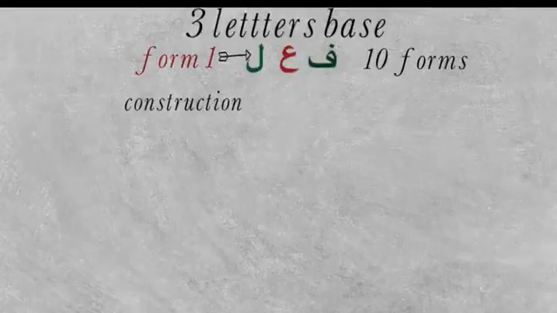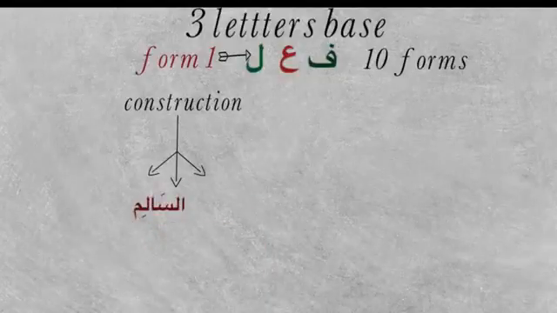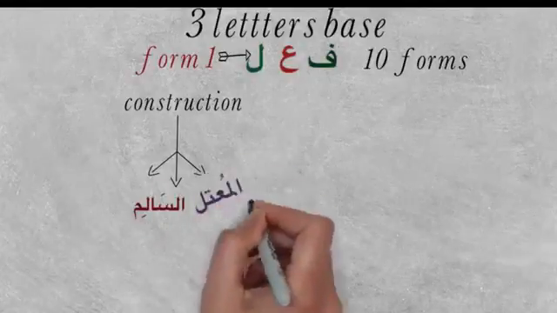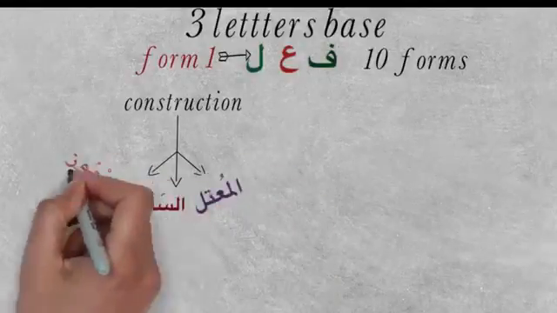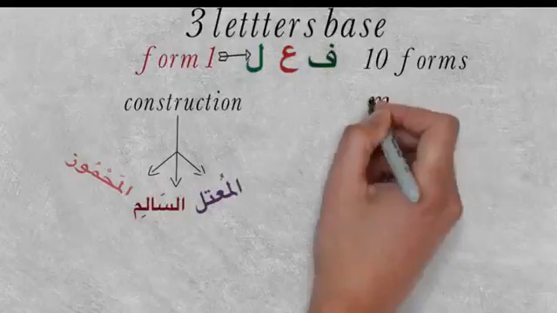Depending on construction, how the verbs are constructed, we can divide them into three categories that we have learned so far. It is Salim verbs, Al-Mu'tal and Al-Mahmuz. What is Salim? Salim verbs are the verbs which do not have Hamza or Waw or Ya. What is the verb with Hamza called? It's called Al-Mahmuz. This is the name you need to know, because the one which has Hamza is called Mahmuz, and Al-Mu'tal we have done in detail, inshallah. So this is depending on construction.